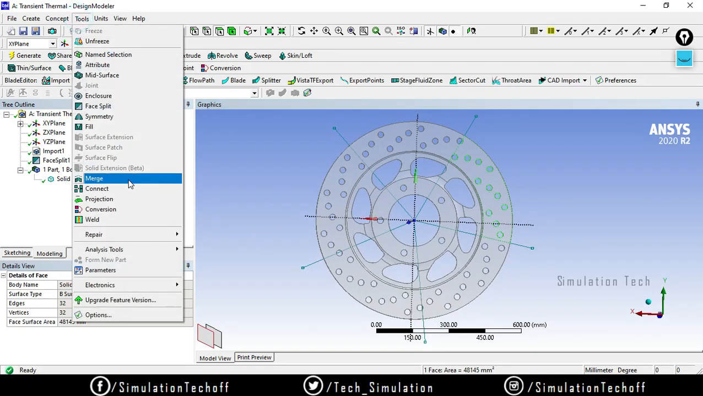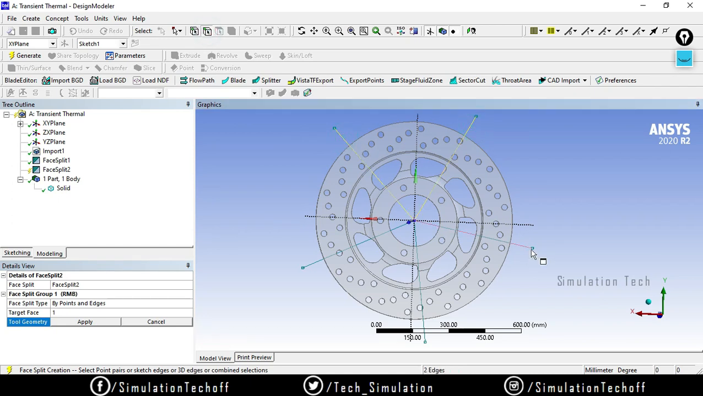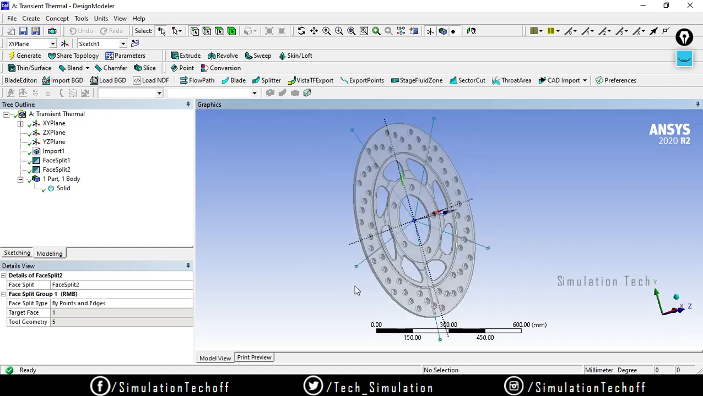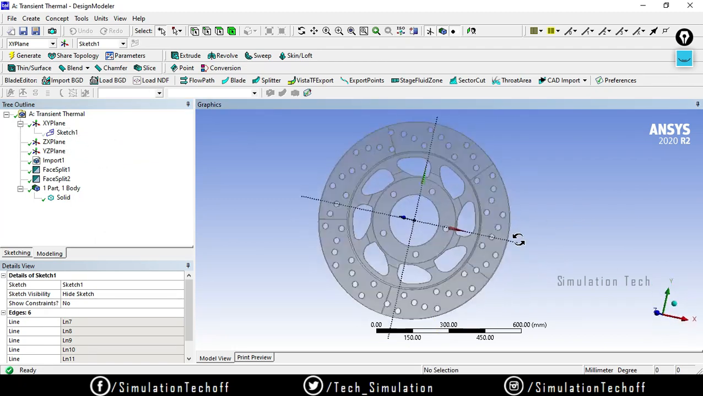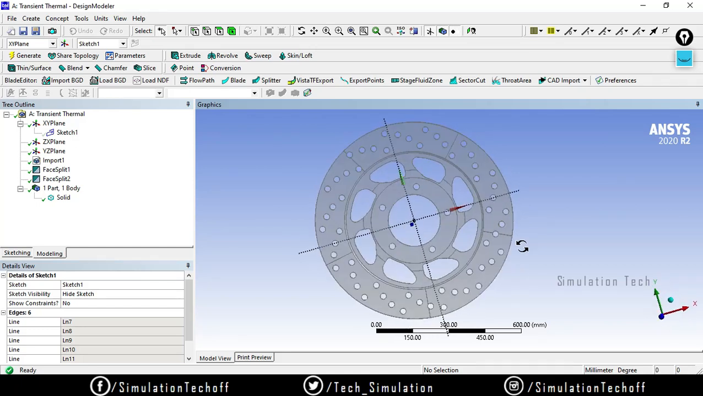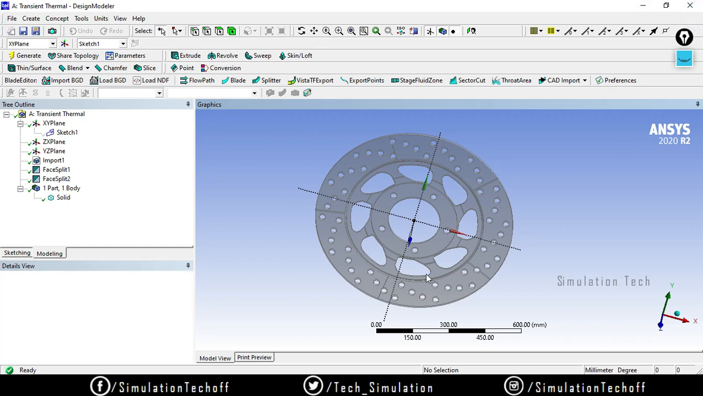I also have to do the same operation on the opposite side. Tools, face split, select the face and click on apply. Edge selector 1, 2, 3 and 4, the last one is 5, and say generate. Okay, so after that you can hide the sketch. So now you are left with the brake disc, which is split into 5 segments. No issue, just minimize it or else close the design modeler.